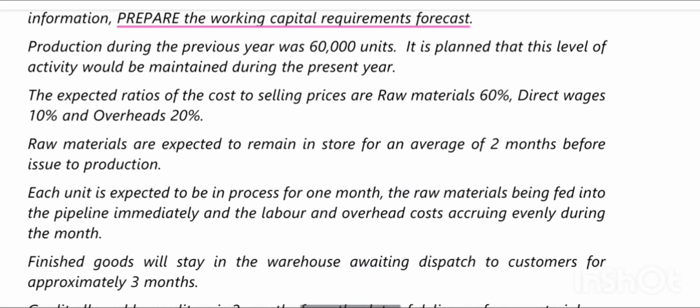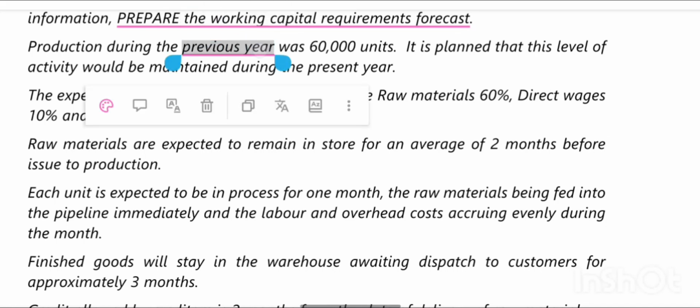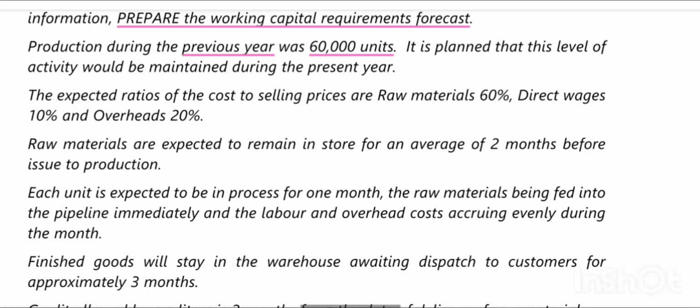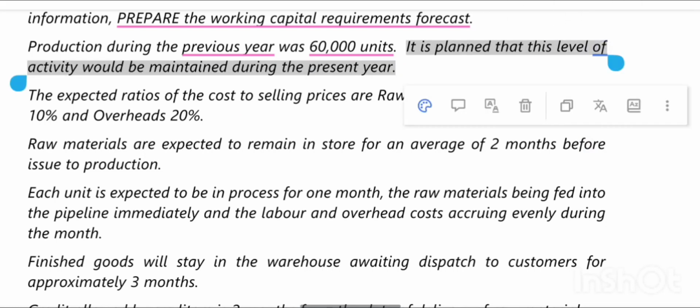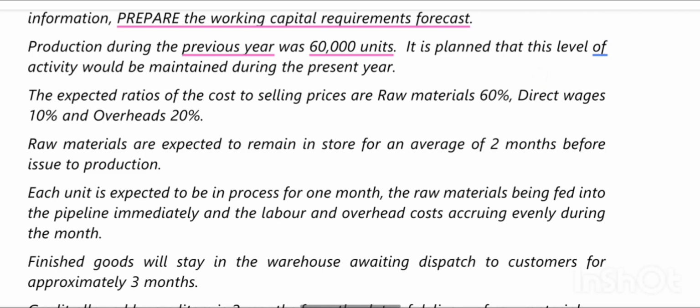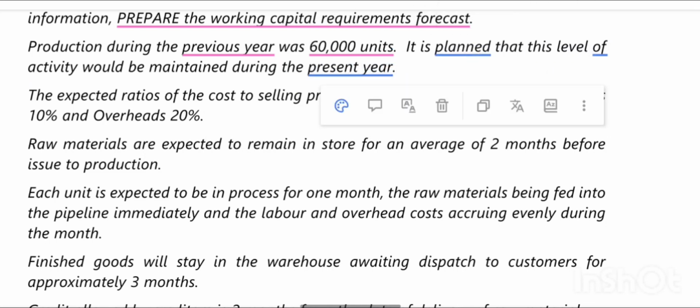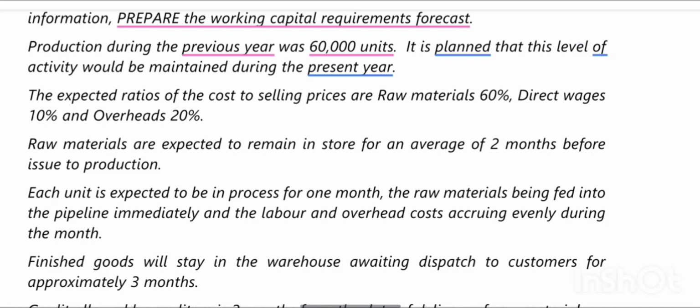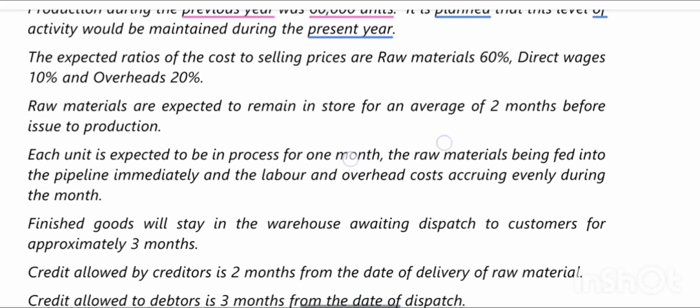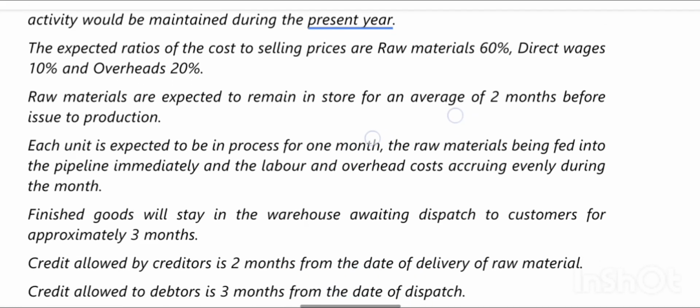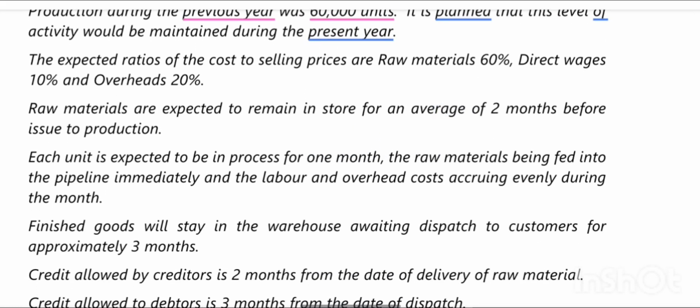Then they have given that production during the previous year was 60,000 units, and it is planned that the same level of activity would be maintained during the present year as well, that is 60,000 units will be produced during this year.